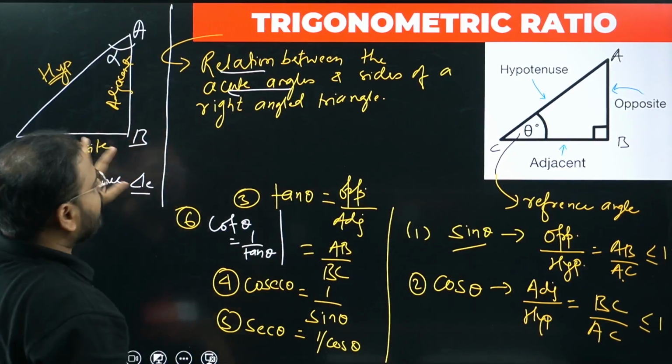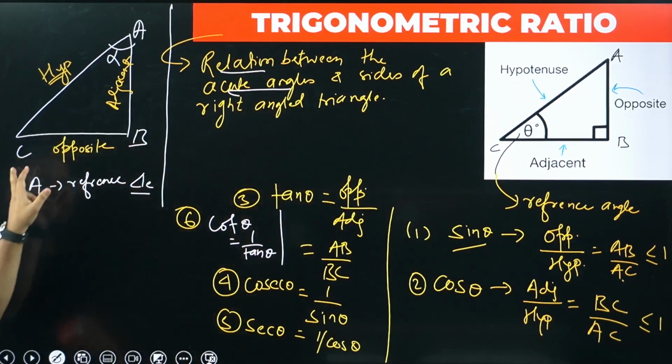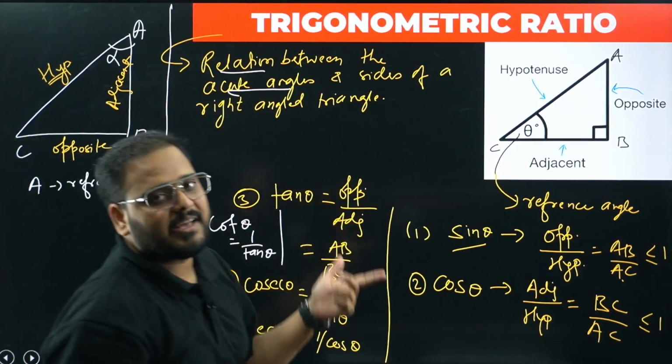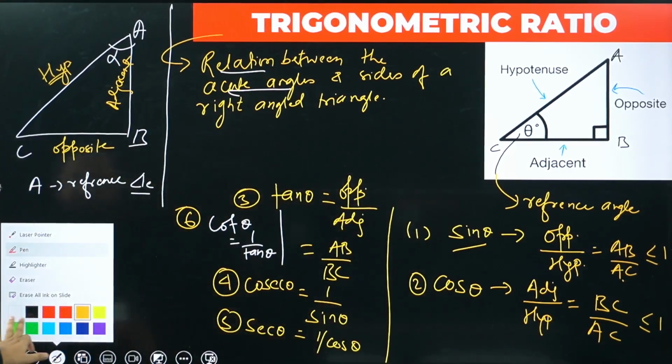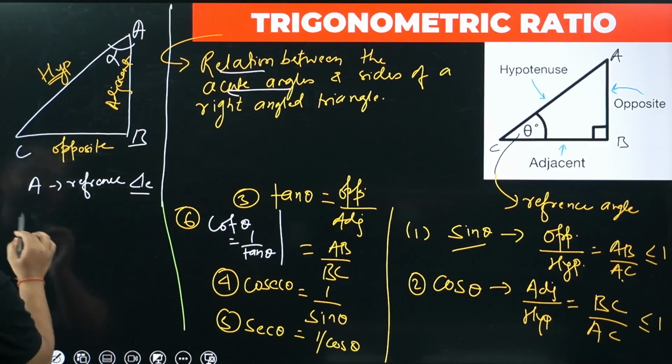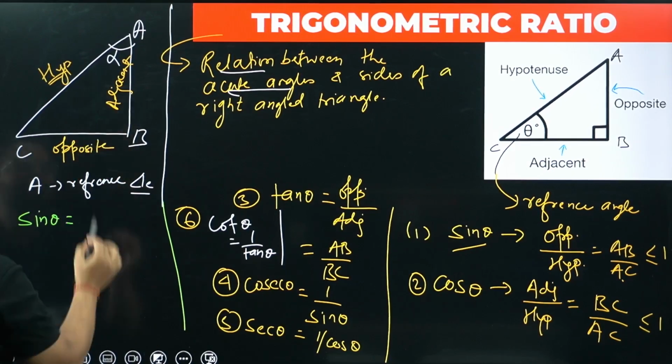Over here you can check, AB was the opposite, whereas in this case we are getting BC as the opposite and AB as the adjacent. Is that clear? Yes. So how do you write this? Please check the sine ratio. If I ask you to write sine theta, it will become what? Opposite by hypotenuse. So we'll write this as BC by AC.